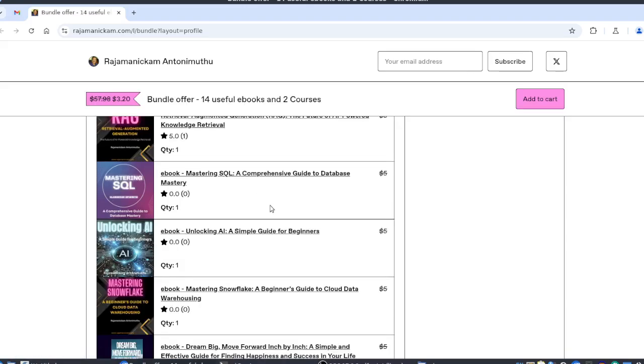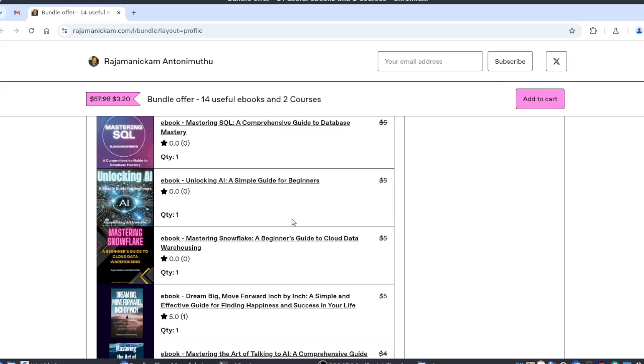This ebook is for mastering SQL. SQL plays a very important role from the development perspective, as well as for data analytics and other things. So I thought of releasing this SQL book also, and I added a lot of chapters related to AI involving SQL. So this ebook, Unlocking AI, this one is also a new ebook. It will be very useful for understanding AI as a beginner.